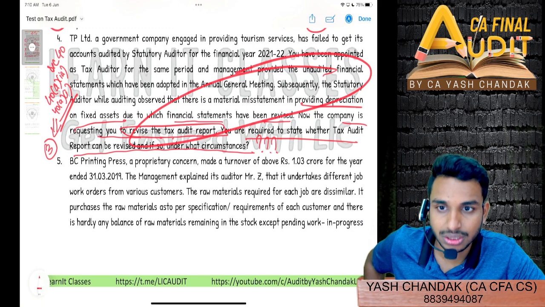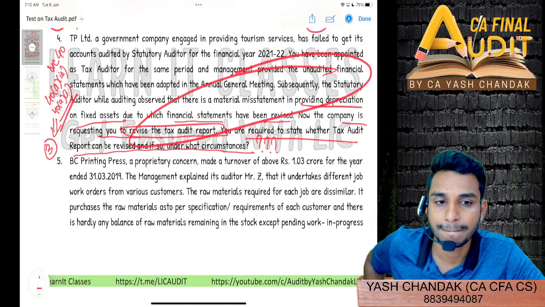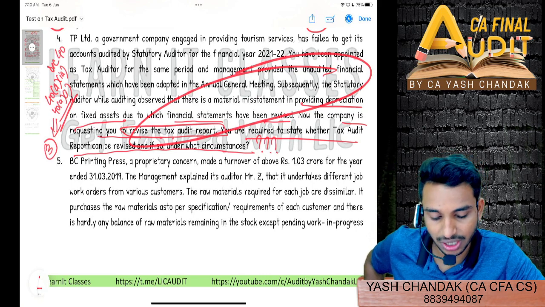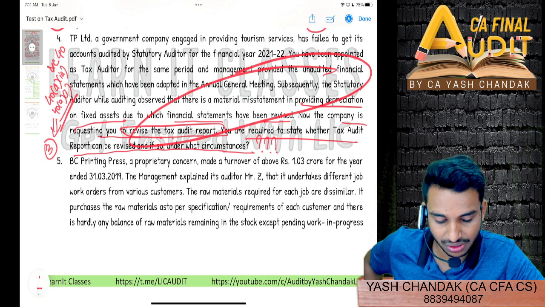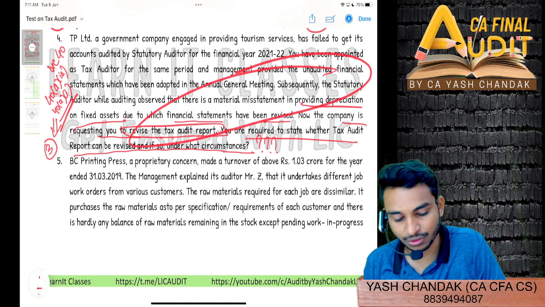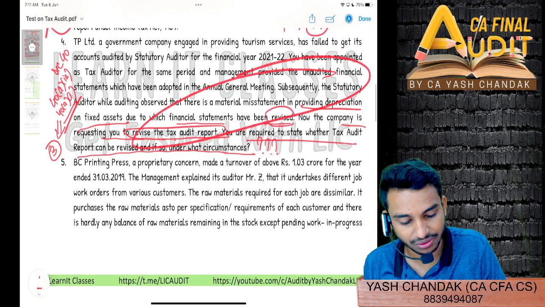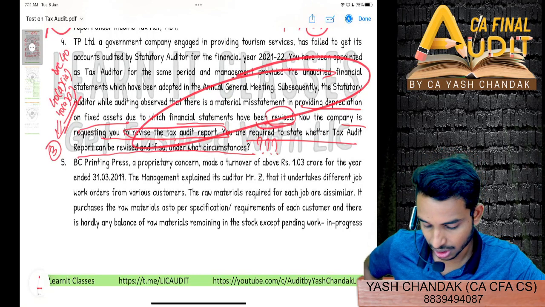Yeah, Suneshwaran? Revision of accounts, changes in law with retrospective effect, and changes in the interpretation of law. Correct. So these 3 points also you have to mention, and then accordingly conclude that yes, in this case, the tax audit report can be amended. Material misstatement in providing depreciation of fixed asset, due to which financial statements have been revised. So there has been a revision in the statement of accounts, right?